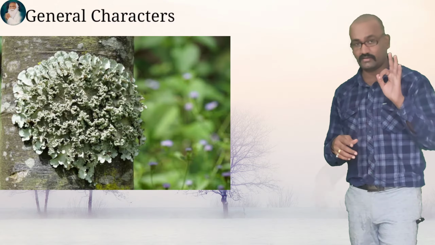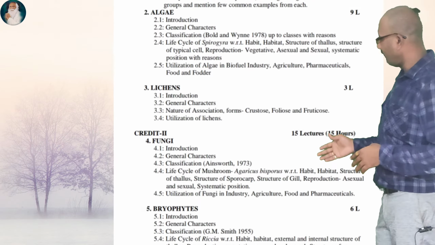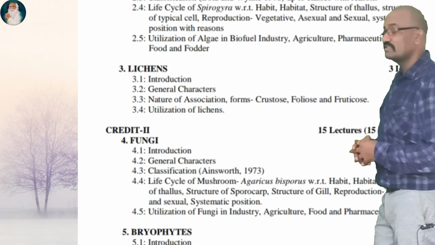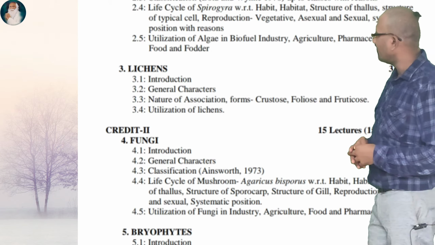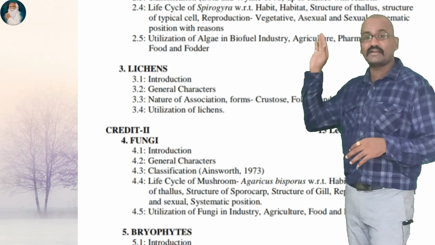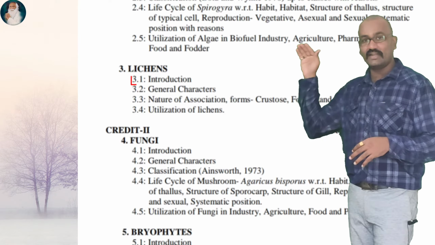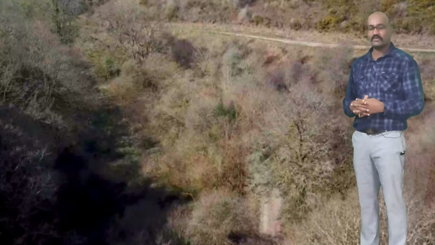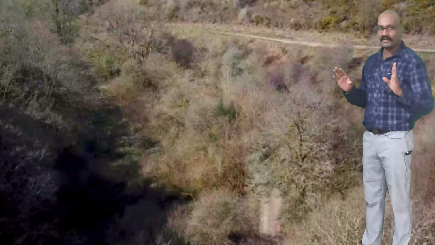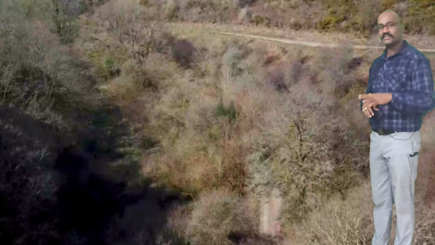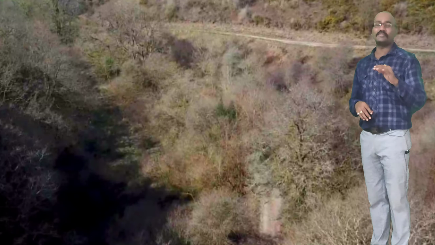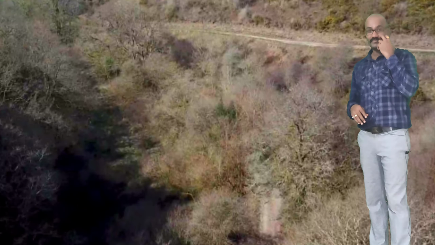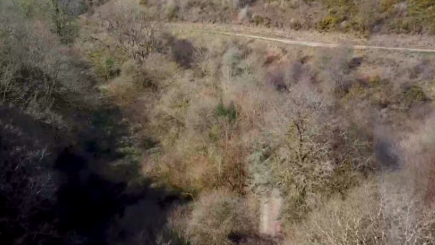This point is noticeable. So friends, as I have mentioned here, there are 4 points: introduction, general characters, nature of association and utilization of lichen. Out of them, we have successfully completed our 2 points, which are introduction and general character of lichen. So, friends, I would like to show you one simple documentary type video here behind me. So watch it carefully and enjoy the video with respect to understanding of lichen, how they occur in nature. So, let's begin our video clip.